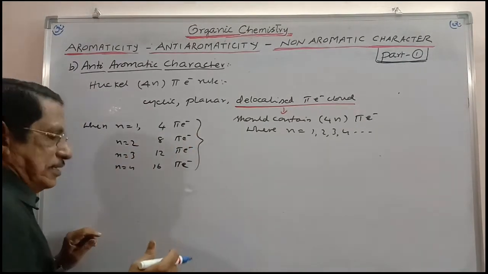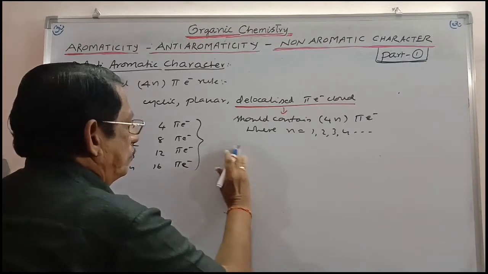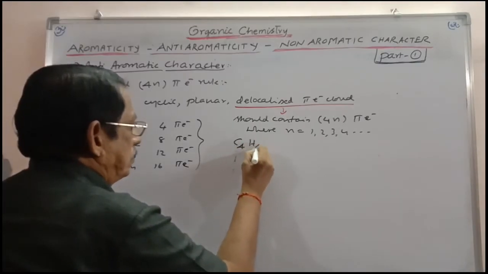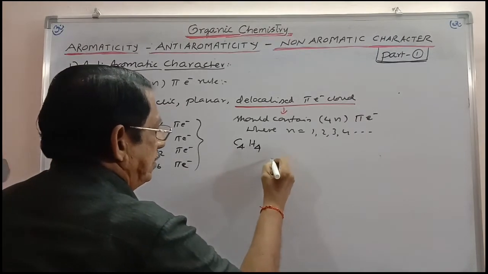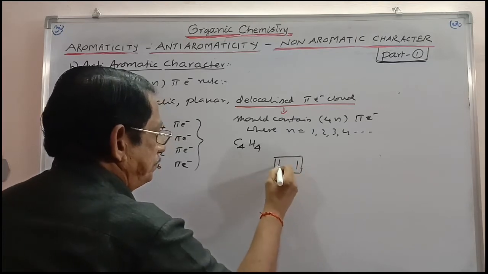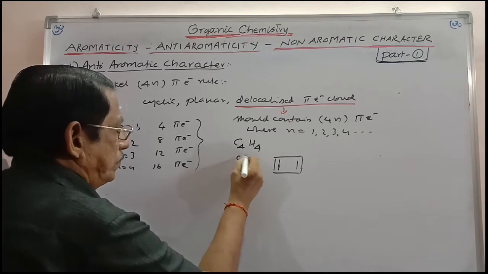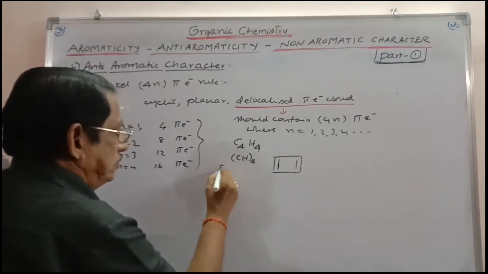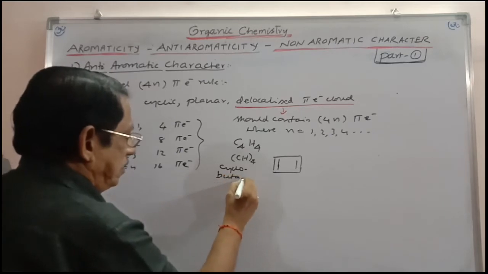Now, we can take an example like C4H4. This can be written like this. This is what you call cyclobutadiene.